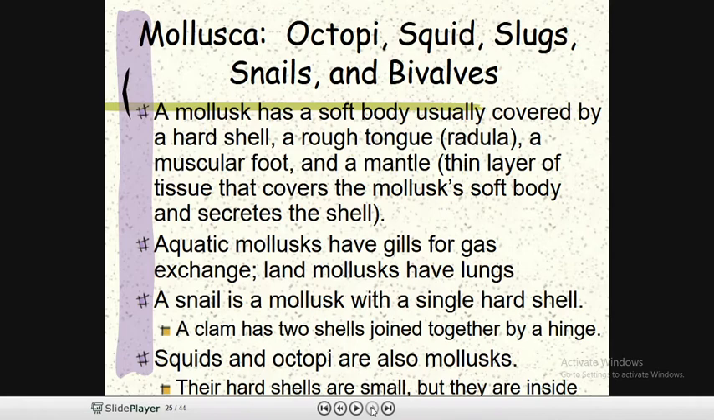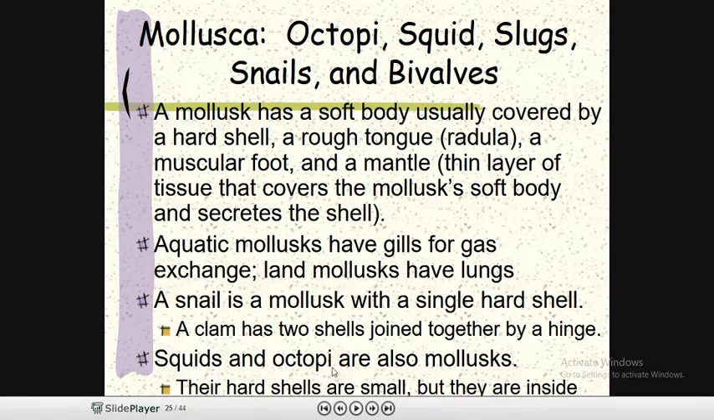Okay, now we were at the Mollusca group. Snails are basically aquatic. You all know they have gills for gas exchange, and land mollusks basically have lungs, so they develop lungs for gaseous exchange. A snail is a mollusk with a single hard shell. The clam has two shells joined together by a hinge. Another type of mollusk.